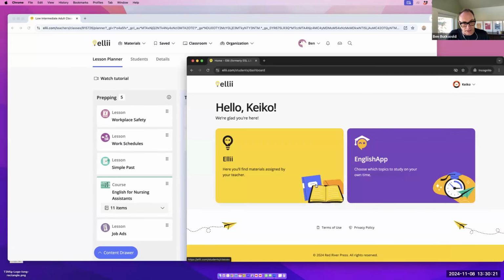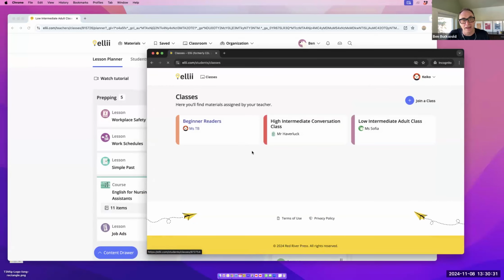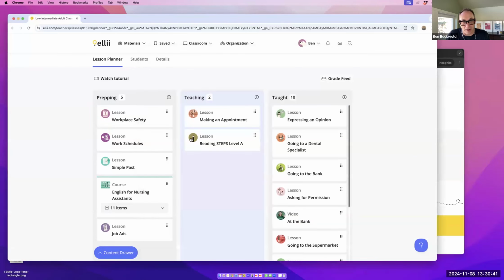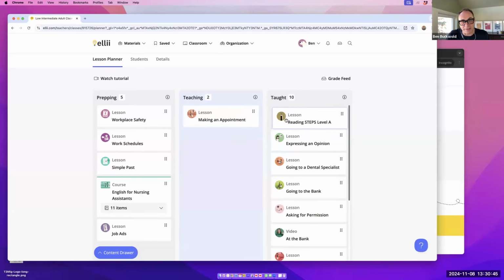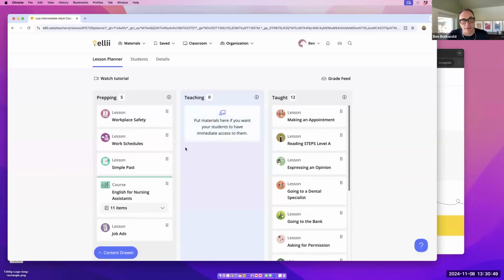Here is something that is unique at Ellii that we've built that makes it really easy to assign content. I'm logging in as a student right here. This is Keiko's account here, and she's logging in, and she can go into her class here, this low intermediate adult class. And you can see that she's got 2 assignments here, making an appointment and reading steps level A. And that's what I've got in this teaching lane. Let's say we're done with that CASAS practice test, and we're done with this making an appointment. I just pull it out of the way here.